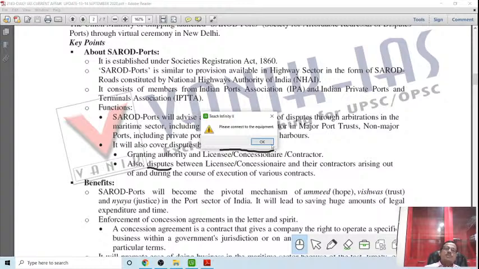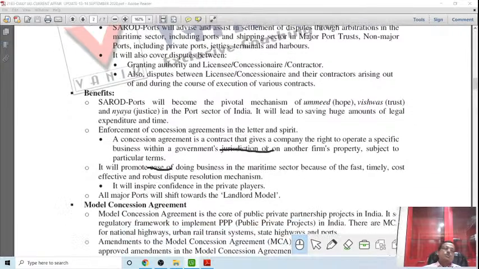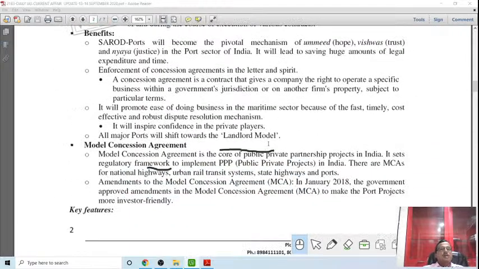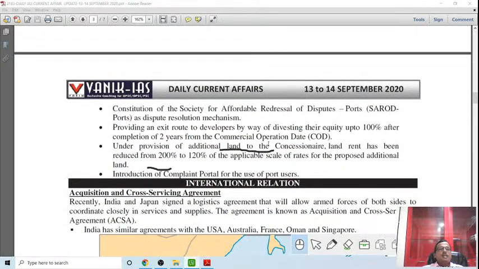Somewhere it is privatized, and this is where there are a lot of disputes. Right now this is being recognized, and more and more entities are entering the domain. That's why disputes are definitely going to arise. This is the mechanism launched by which the government can be very proactive in resolving disputes relating to the ports. This is somewhat of a news item, but not very important to know in that much detail. But you must have some idea about it.